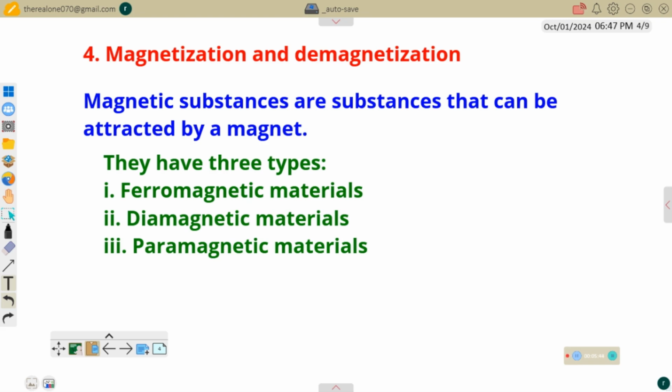Now, the third one, which is paramagnetic material, has weak magnetic properties, because it can only be attracted to one pole of the magnet, either the north pole or the south pole. But the main ones are the ferromagnetic materials. Those have strong magnetic properties.